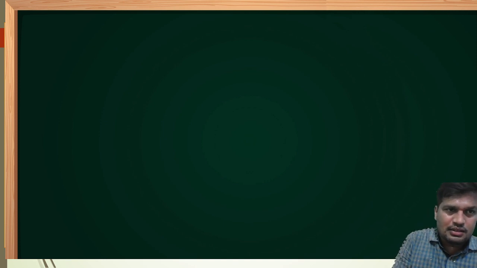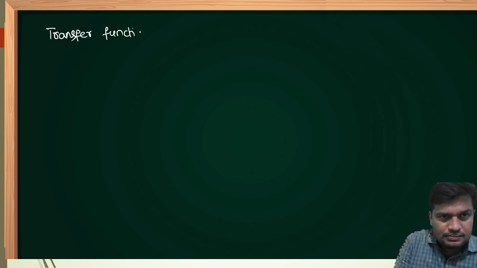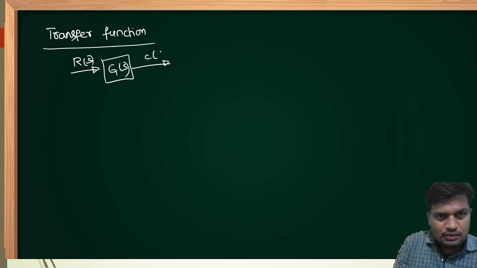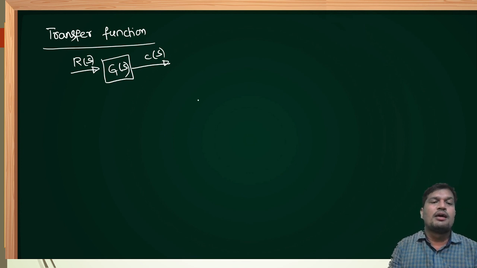For that, first I am introducing the mathematical concept called transfer function. It is reference input R of s. It is forward path gain G of s. Desired output C. It is an open loop system.